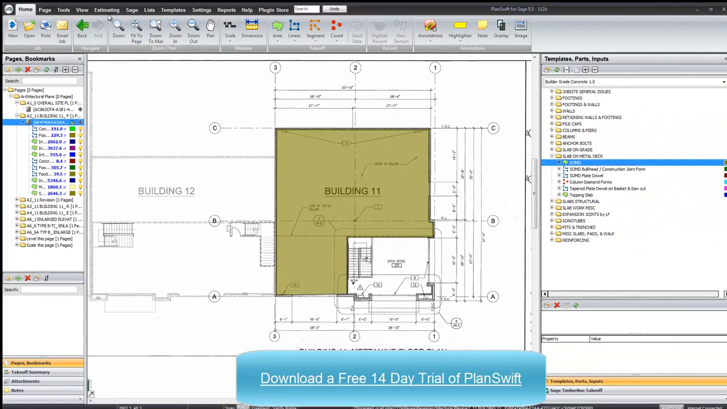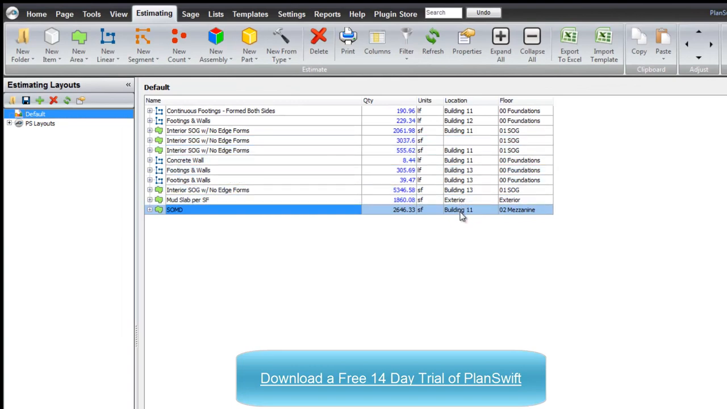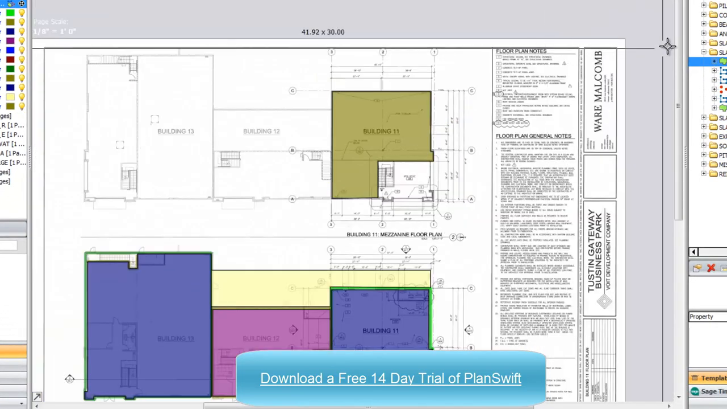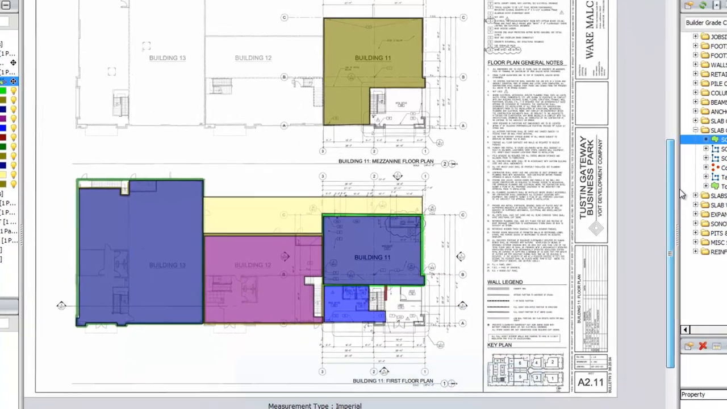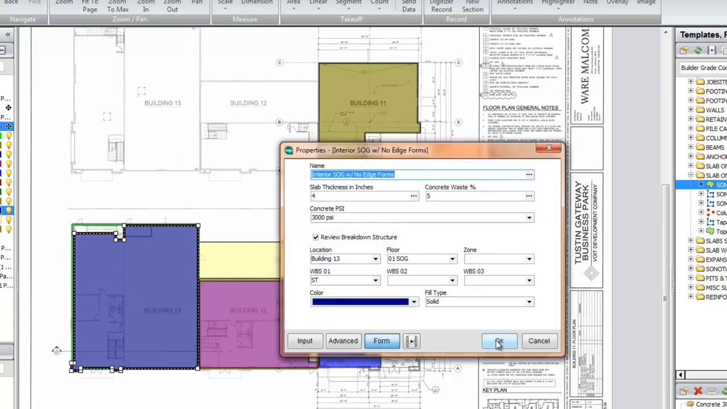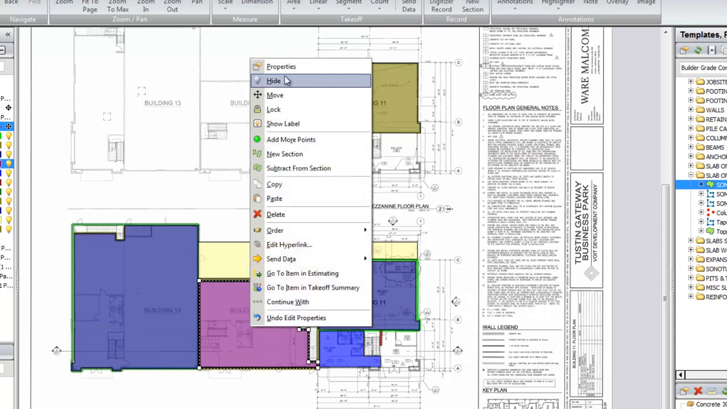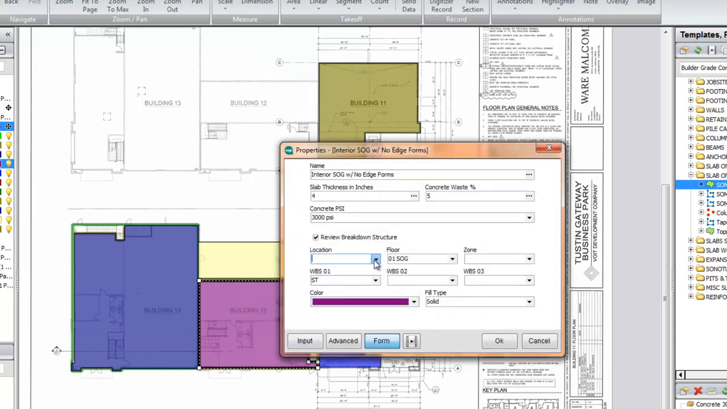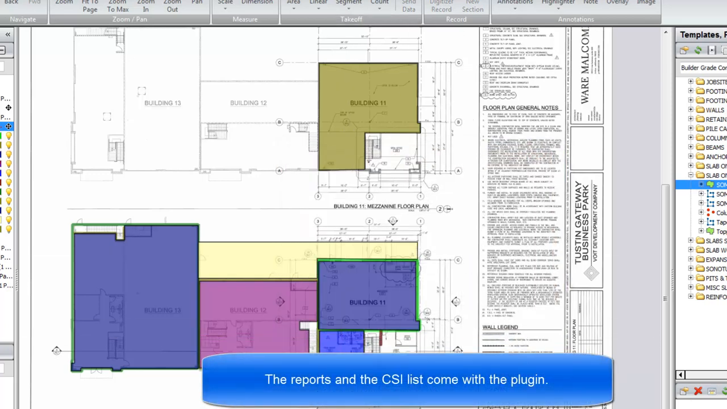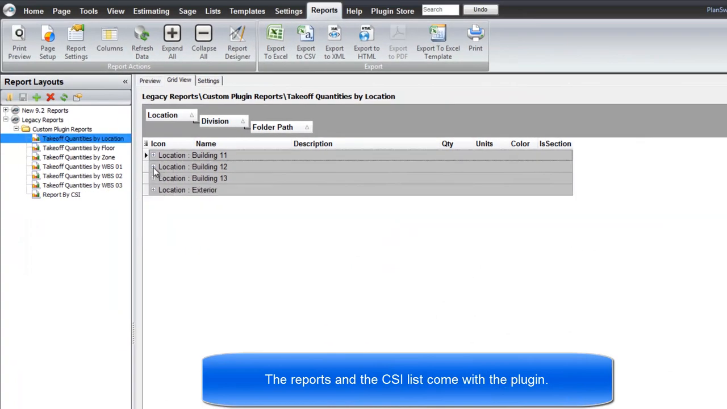Now, we come back and look at estimating. There was one other slab on grade that has not yet been assigned, so I can come out and start looking around my estimate, and as I start seeing slab on grades, I can right click on them. They're highlighted. I go to properties, and I can see that this one is filled in, and it's actually this one right here. So I go to properties, and I can say, oh, okay, you belong to building 12. I click OK. We go back to the reports, and notice now that everything is assigned to a building.